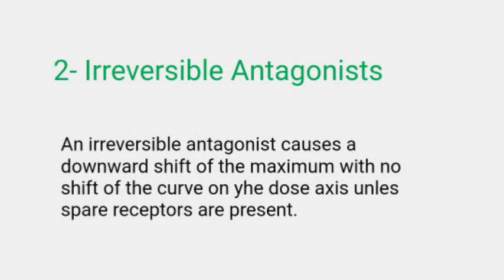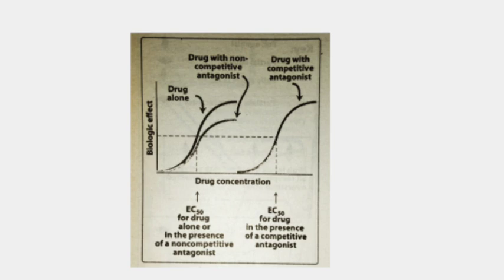There is a difference in the dose response curve of the agonist in the presence of a competitive versus non-competitive antagonist. In the presence of a competitive antagonist, the maximal response of the agonist can be obtained by increasing the amount of the agonist administered. This results in an increase in the effective concentration value but maintenance of the agonist efficacy.